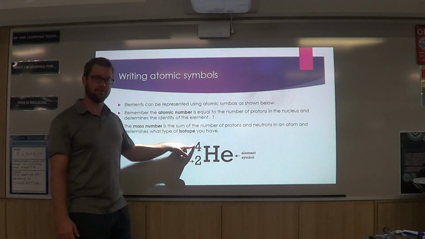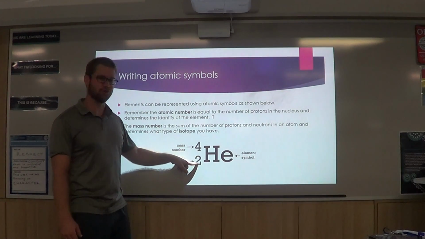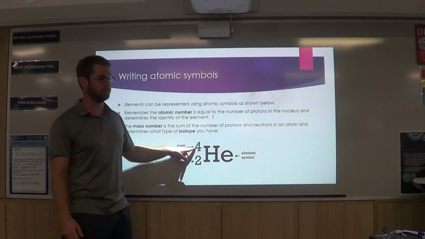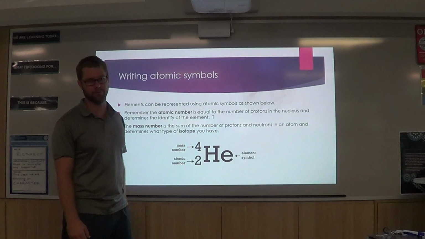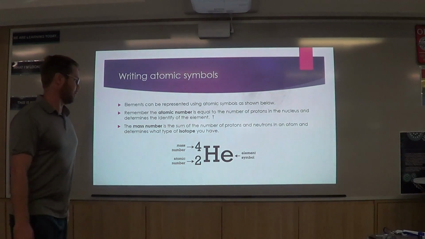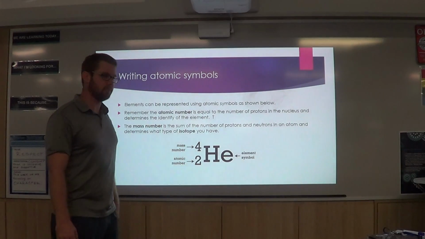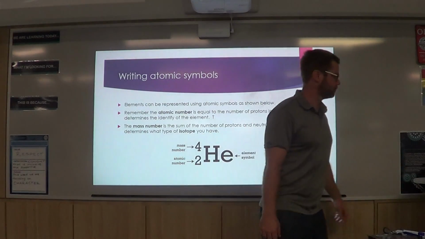If I've got a mass number of 4, and I've got 2 protons, that must mean that I've got 2 neutrons inside that, to make 2 plus 2 is 4. Really important to know that, not too tricky, and yeah, so that's hopefully useful.